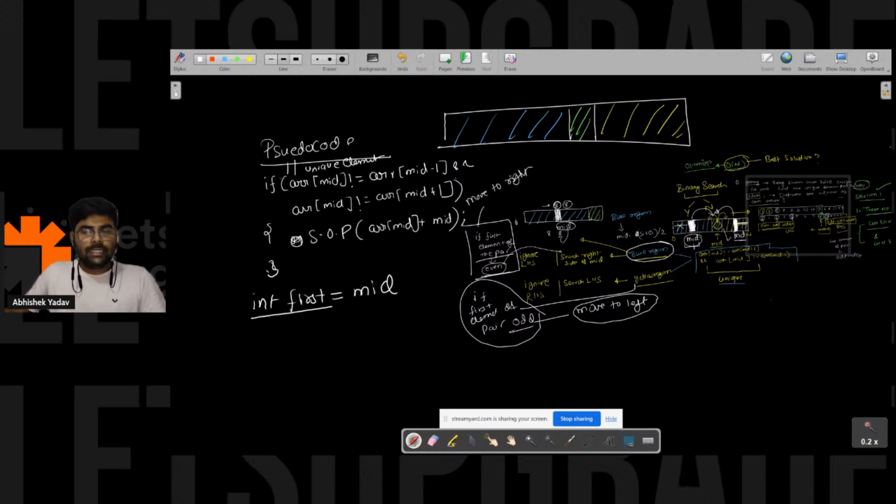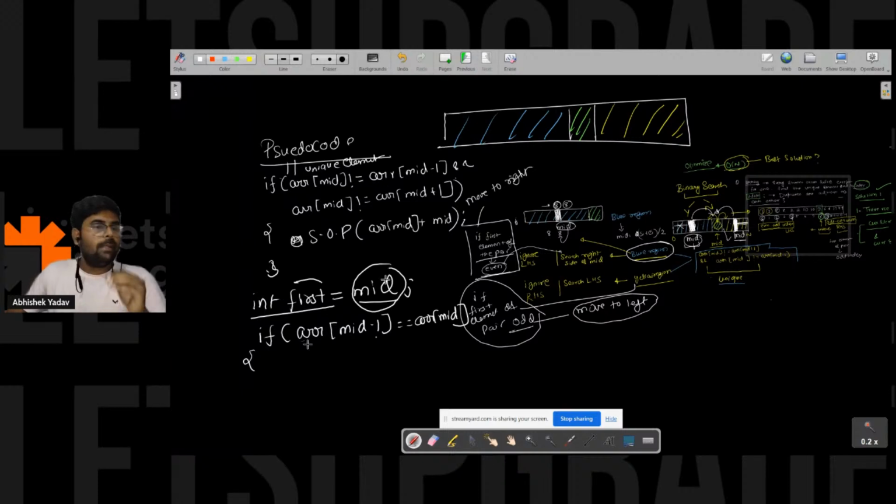Let's assume the middle element is the first element of the pair, and I will write a check: if arr of mid minus 1 is equal to arr of mid, that means this is not the first element of the pair. What I will do, I will write first is equal to mid minus 1, right everyone? Yes or no? Please write in the chat if this point is clear.